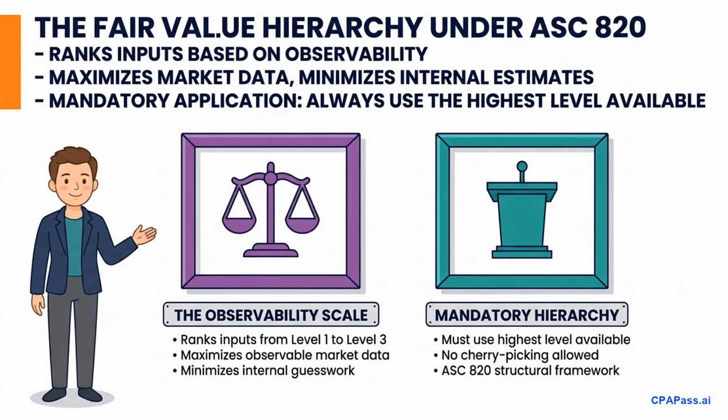On the FAR exam, candidates often struggle with how US GAAP measures fair value under ASC 820. The key is understanding that the fair value hierarchy ranks inputs based strictly on their observability, not the valuation method itself. The hierarchy is designed to maximize the use of observable inputs and minimize unobservable ones. This structured framework categorizes inputs into three distinct levels to ensure consistency and reliability. Level 1 represents the most trustworthy objective market data, while Level 3 relies on subjective internal estimates.